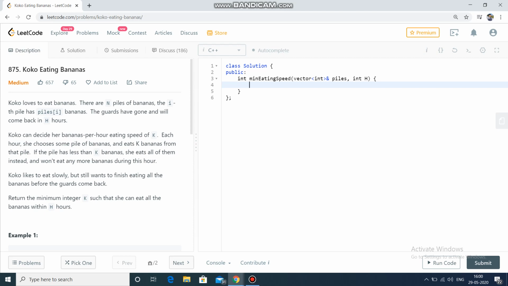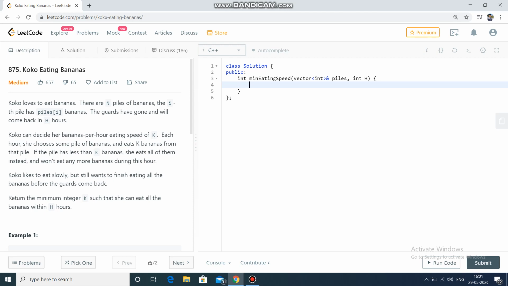Let me explain. She loves to eat bananas, and there are n piles of bananas, which are given in the form of a vector piles. The piles[i] contains the number of bananas in the ith pile. The guards have gone and will come back in h hours, and it's also given that she can decide her per hour eating speed, which is k. So she will be eating at max k bananas per hour, which is her speed.